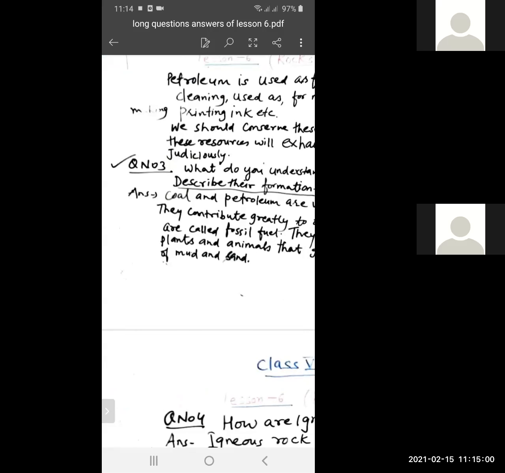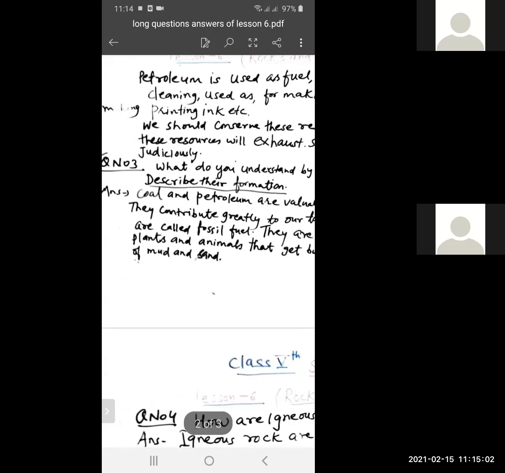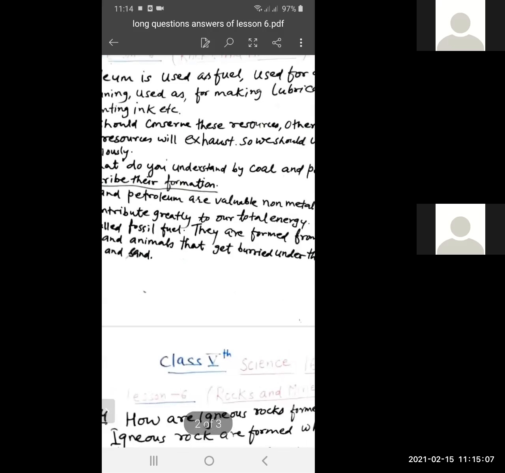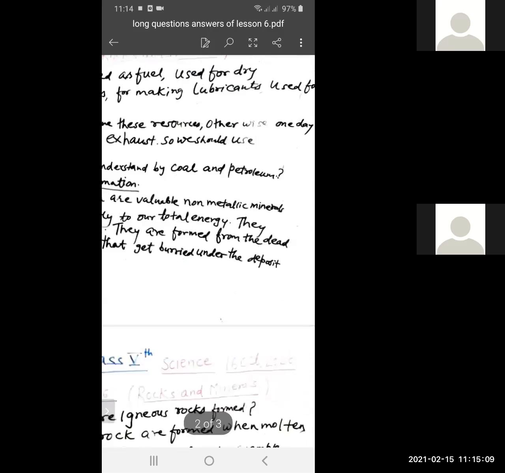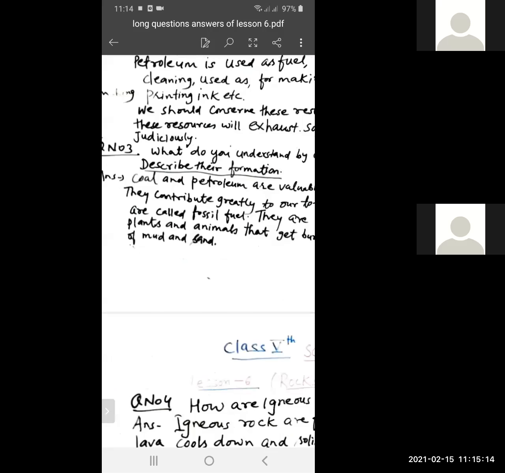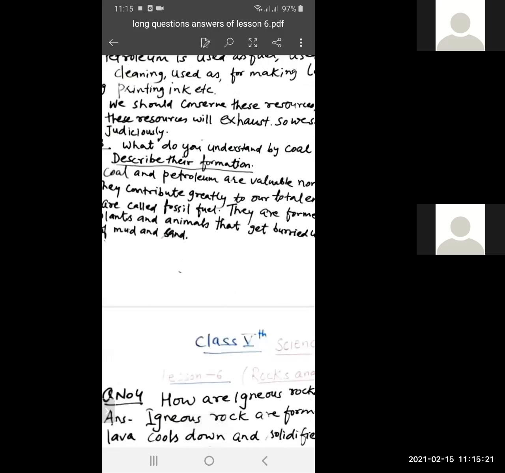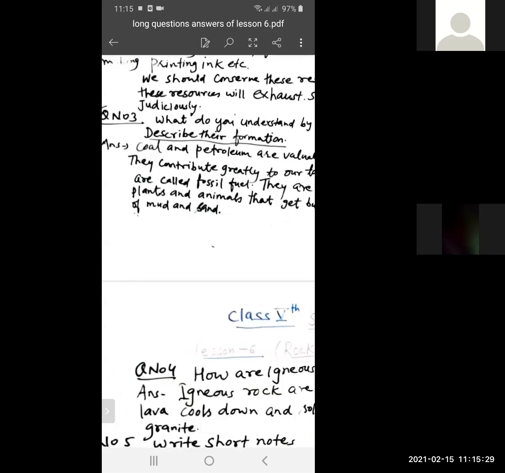Coal and petroleum are valuable non-metallic minerals. Again, I read out the answer of question number 3. Coal and petroleum are valuable non-metallic minerals. They contribute greatly to our total energy.